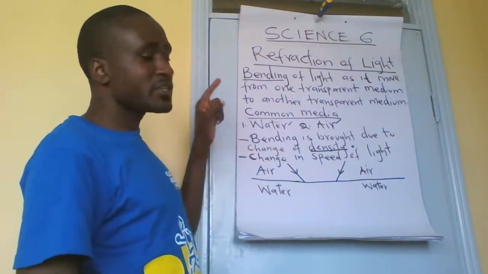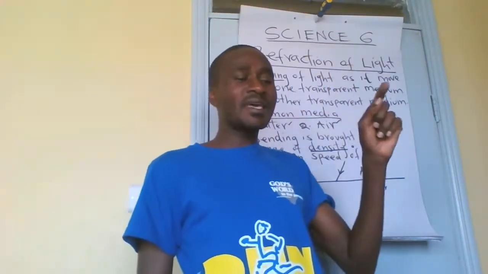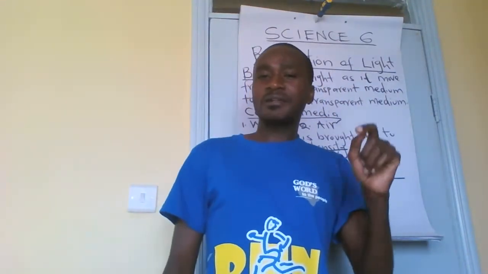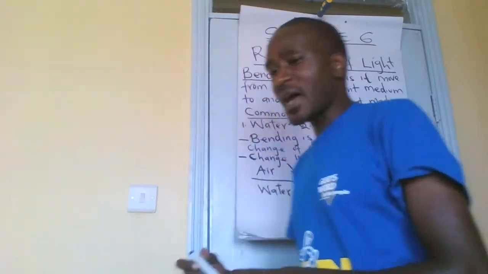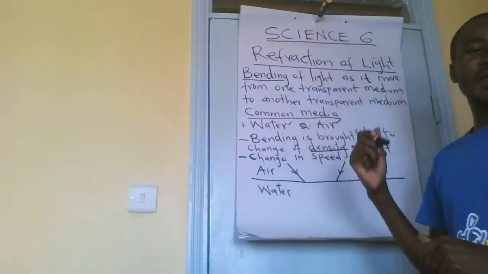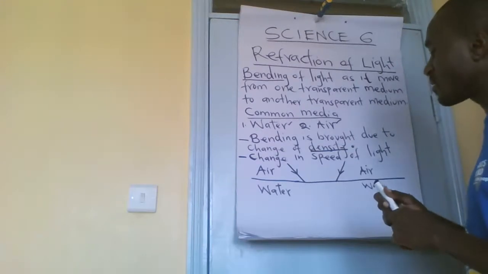So this change takes place at the boundary. You must know where does it take place? At the boundary.